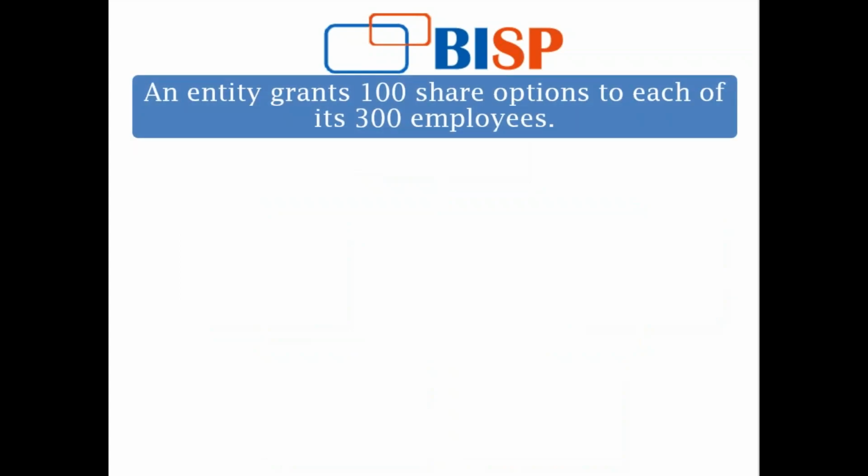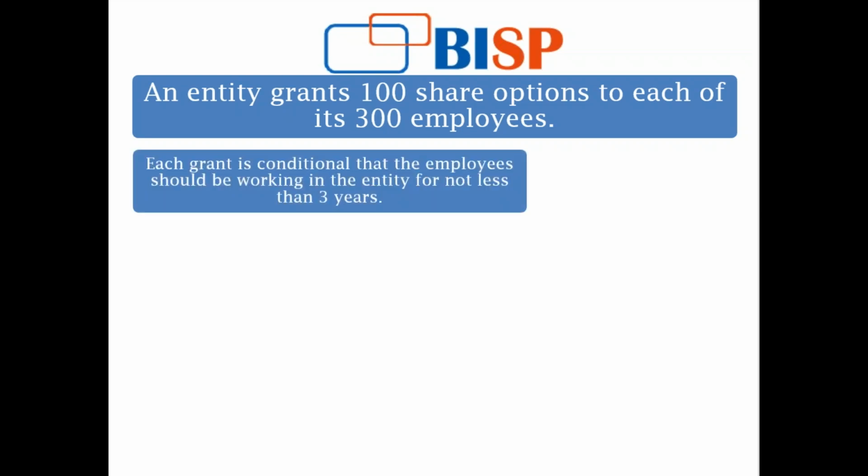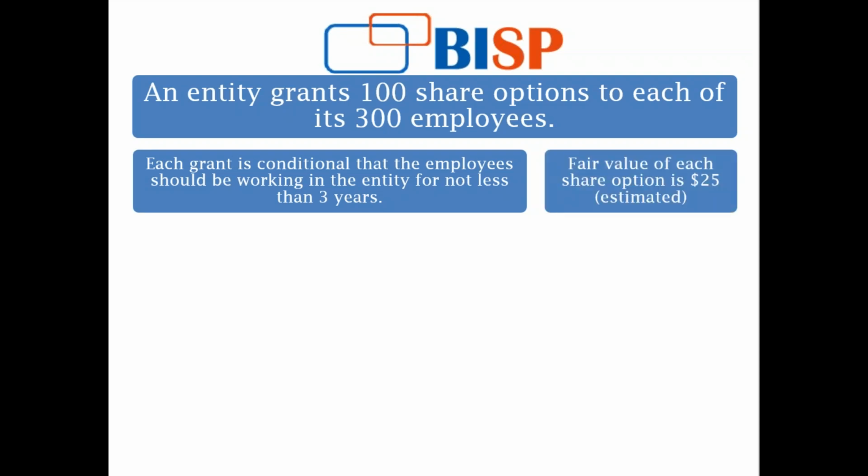Yeah, so let's start with the example. An entity grants 100 share options to each of its 300 employees. The entity has 300 employees and it has granted 100 share options to each of them. Each grant is conditional on the employee working in the entity for not less than 3 years. You cannot leave the organization in the period of 3 years.